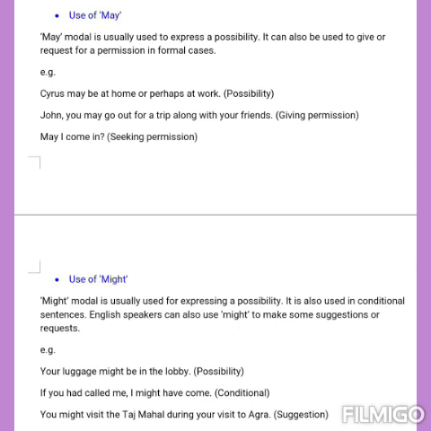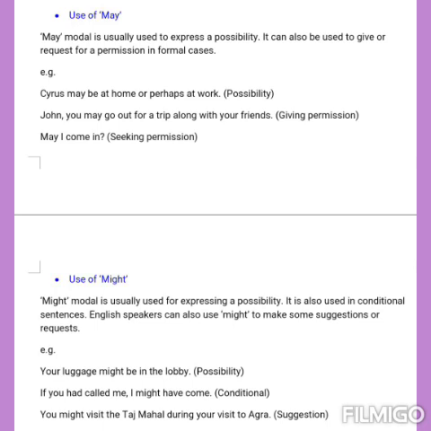Another modal verb is may. May modal is usually used to express a possibility. It can also be used to give or request permission in formal cases. Cyrus may be at home or perhaps at work. This is a possibility. May I come in? In this we are seeking permission in a formal case.